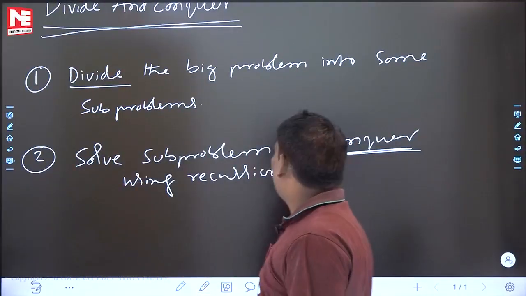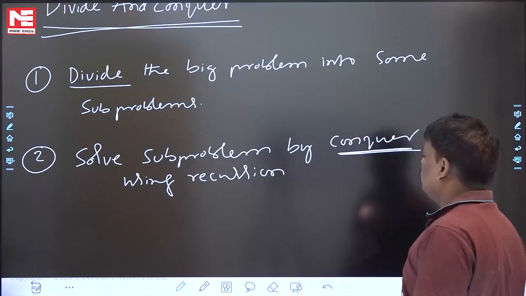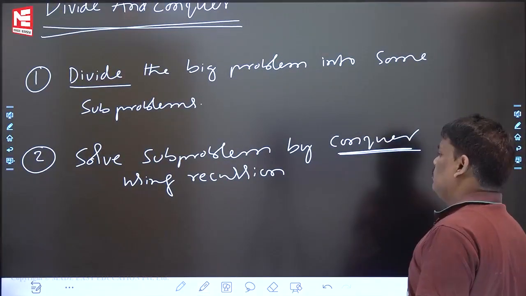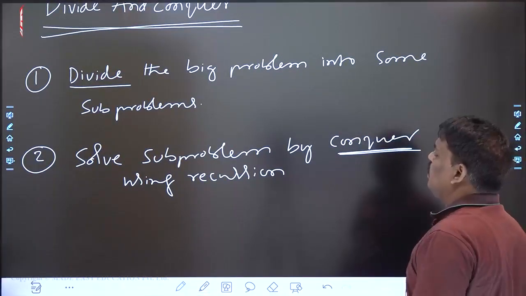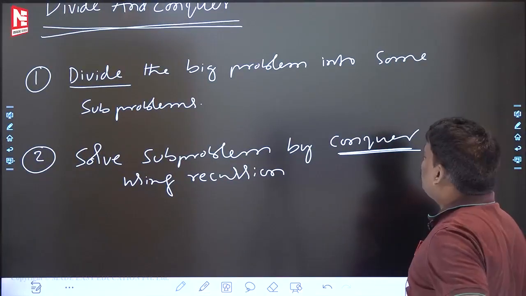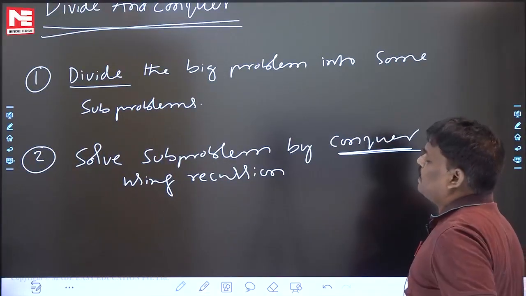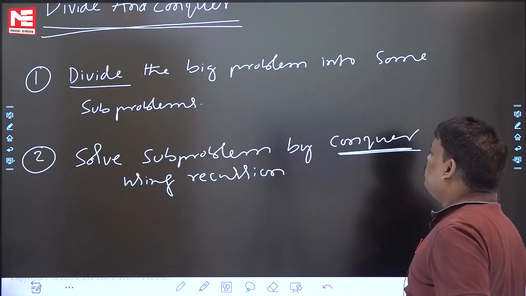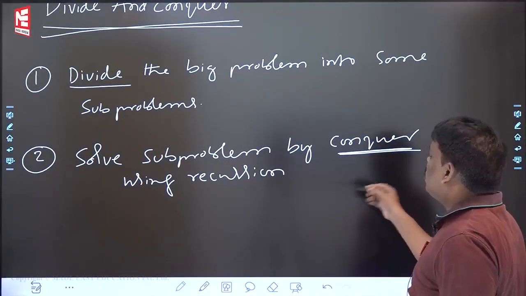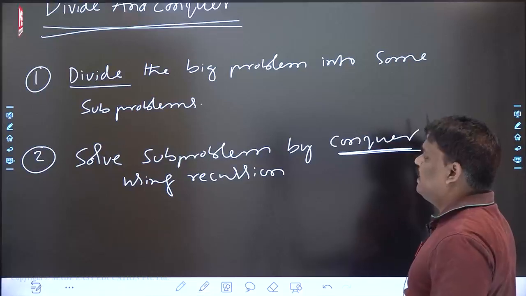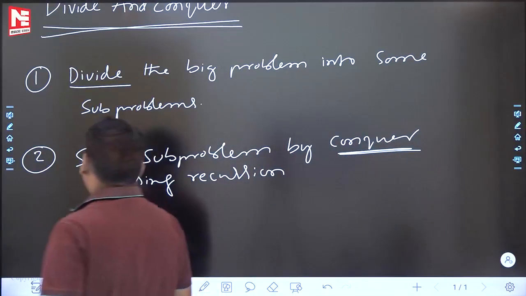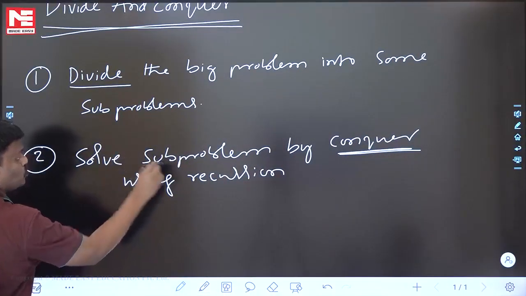See this one, solve subproblem by force using recursion. So you can frame it whatever way you want. Solve subproblems by force using recursion. Using recursion, solve subproblems forcefully. Indirectly, directly, that is the meaning. Second step is over means we have subproblem solutions.